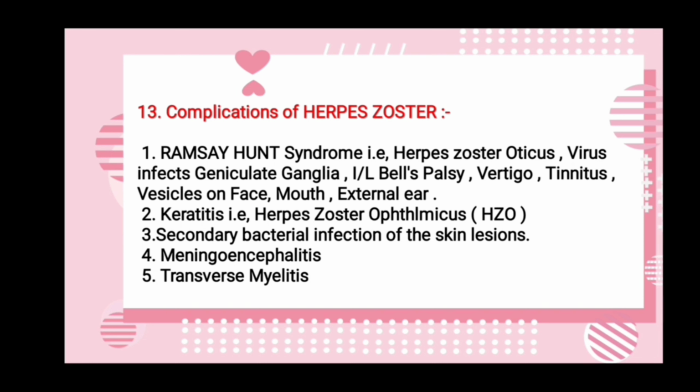And keratitis can also occur in herpes zoster. It is known as herpes zoster ophthalmicus. And secondary bacterial infection of the skin lesions also can occur. Meningoencephalitis and transverse myelitis can also occur.